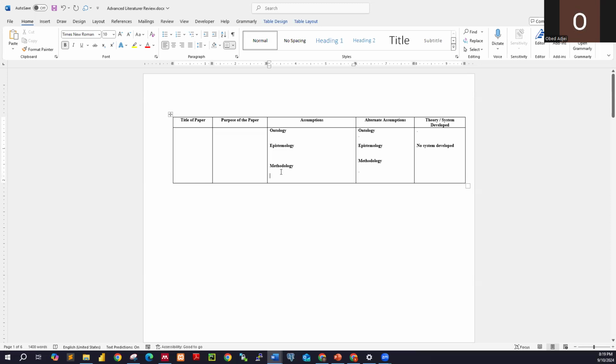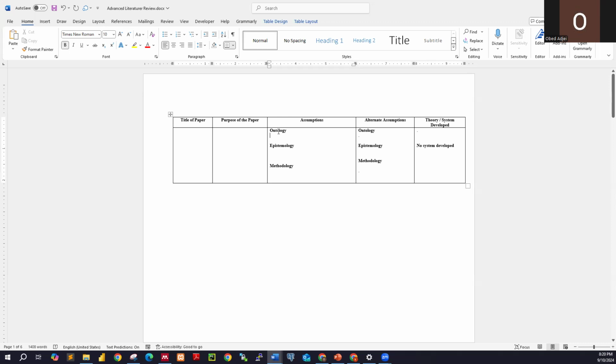So when you have a table like this, you can also decide to have alternative assumptions, epistemology, for the methodology. Actually, we are not going to go into this, but I'm going to speak on that very briefly, not into details.